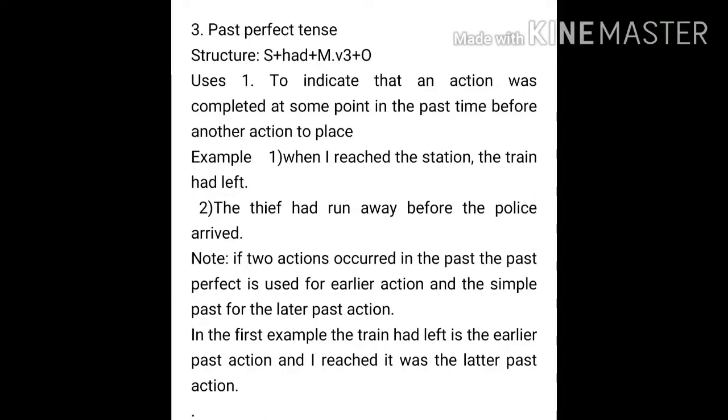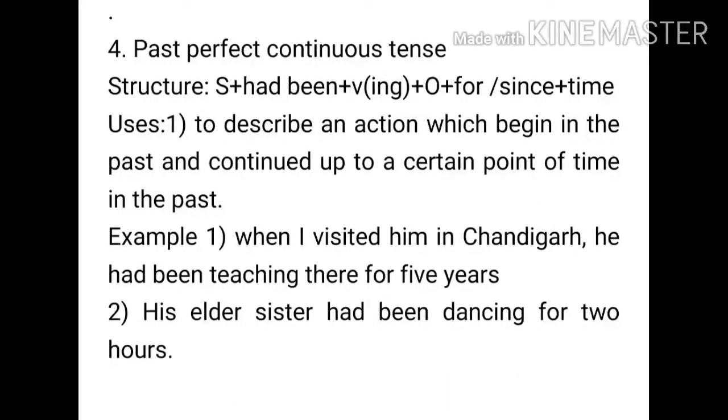Now, as you know, we have studied the continuous as well as the perfect tense. Both combined will be there in the past perfect continuous tense. So the structure here is subject plus had been plus verb ing form plus object, and there is an optional for and since plus time if it is mentioned in the sentence. Now the usage is to describe an action which began in the past and continued up to a certain point of time in the past only. That means in the earlier past it started and it continued for some time in the past.